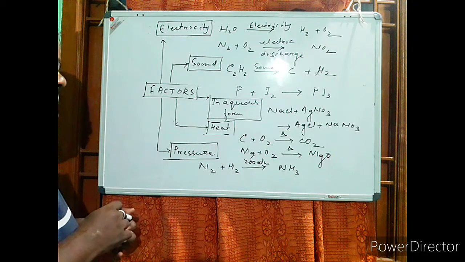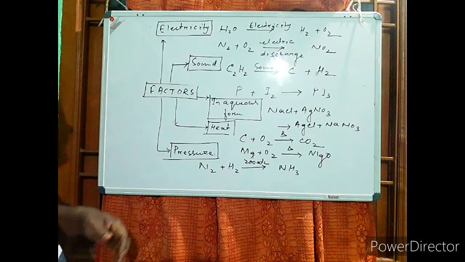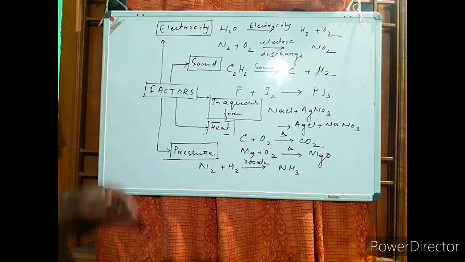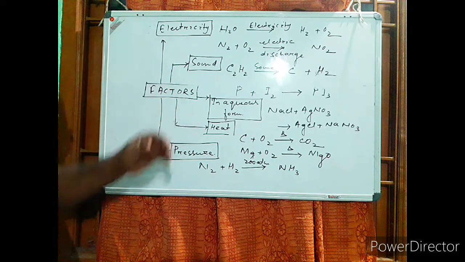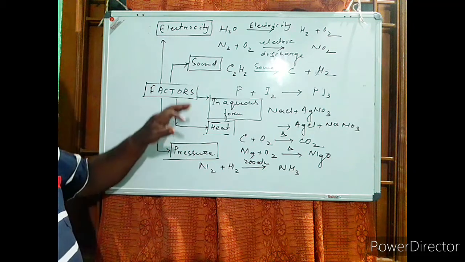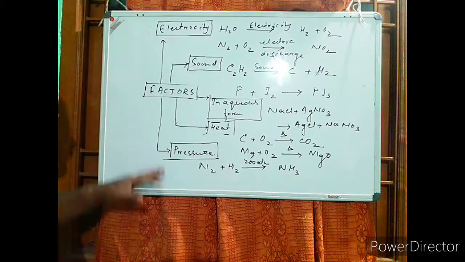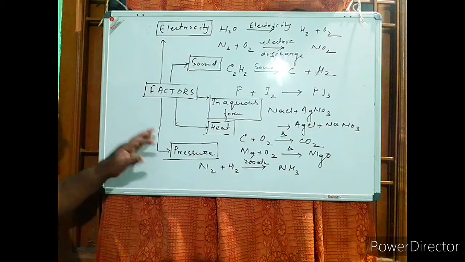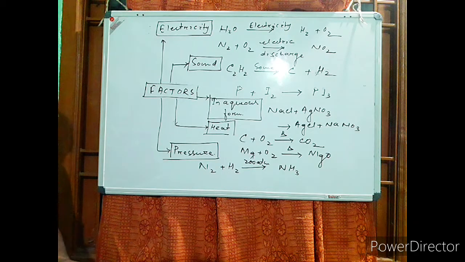In all these cases, even some other factors are there also. Catalyst is another factor. Some chemical changes occur in presence of a certain catalyst. So likewise, several factors are required for the continuation of chemical change.